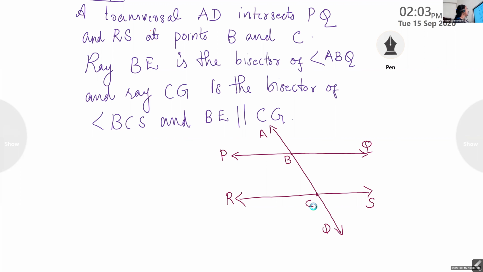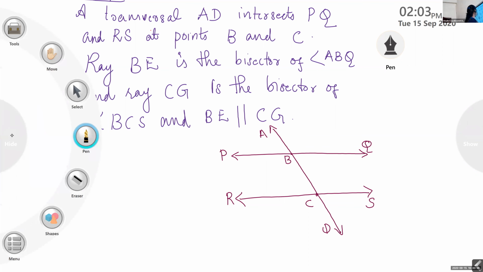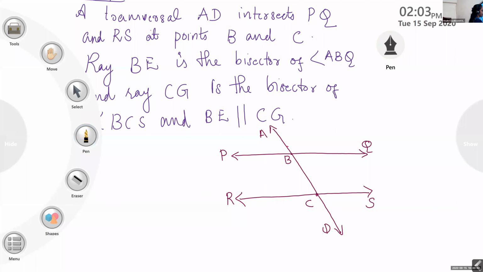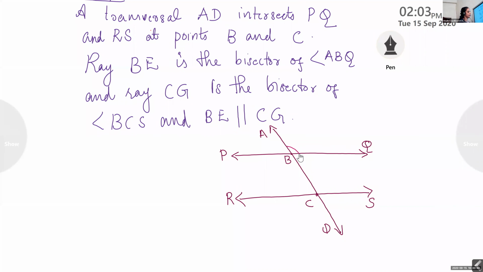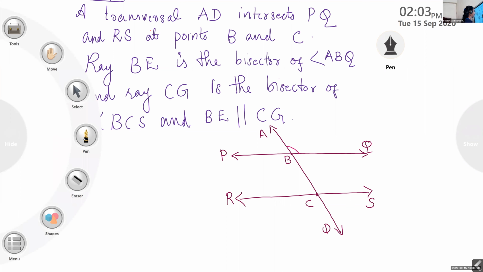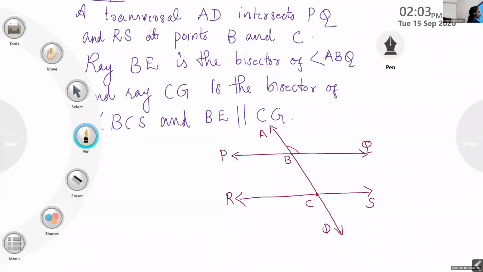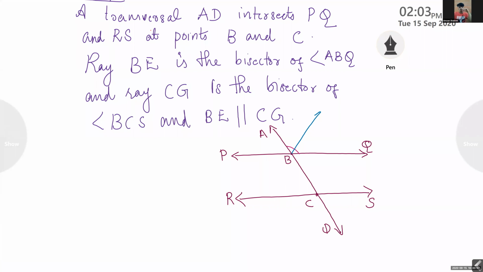Now, ray BE is the bisector of angle ABQ. Did you find that ABQ? ABQ is this. What is the bisector's name? BE.